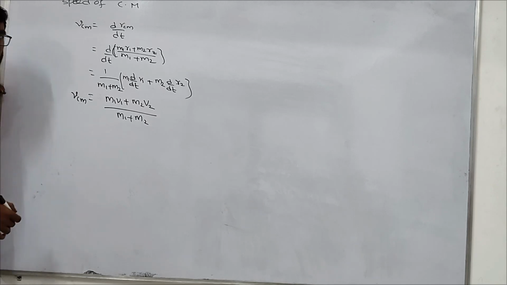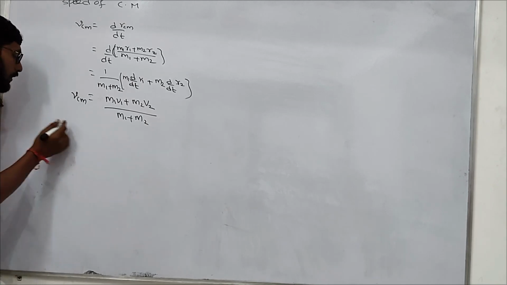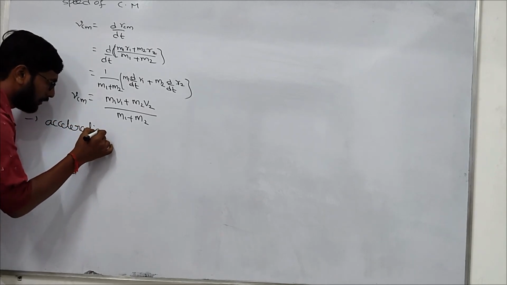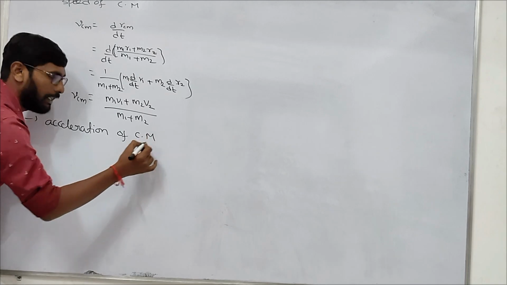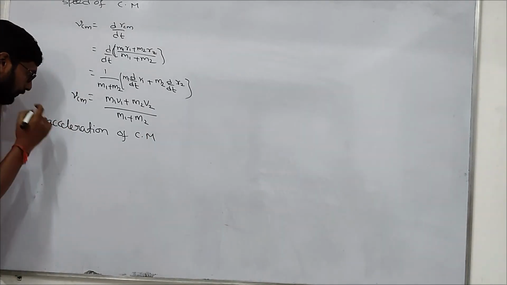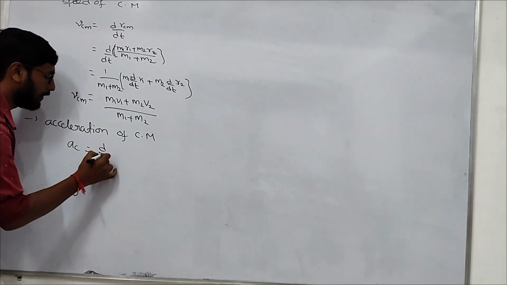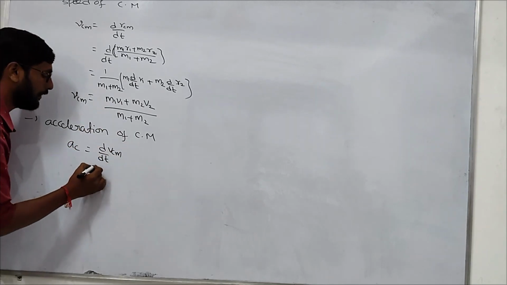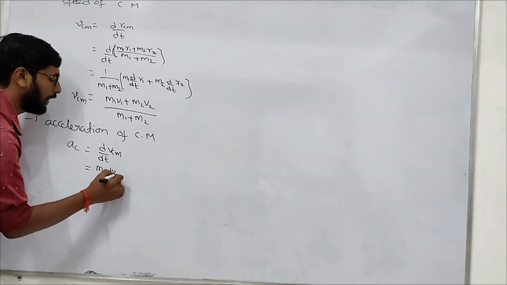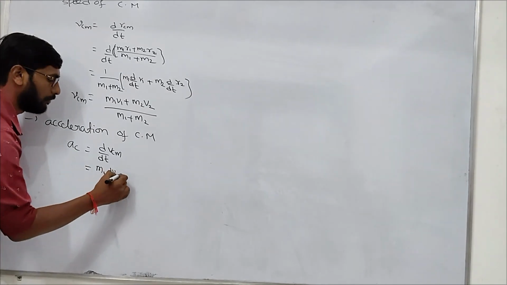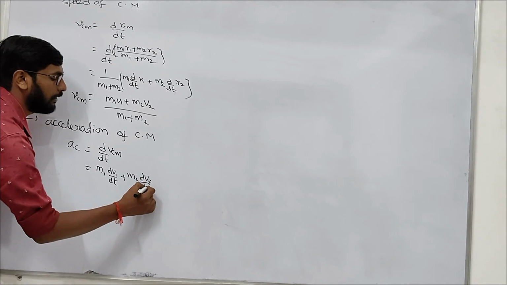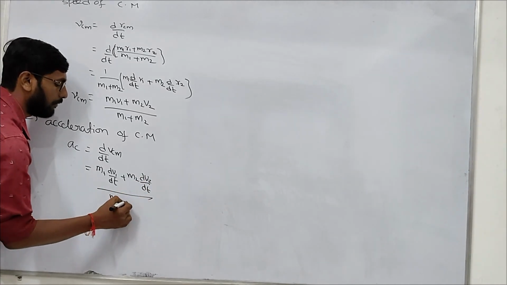Now we want to find the acceleration of the center of mass. If velocity changes, we will have acceleration also. So the acceleration of center of mass, ACM, equals d by dt of VCM. That means you can write m1 into dv1 by dt plus m2 into dv2 by dt, whole by m1 plus m2.